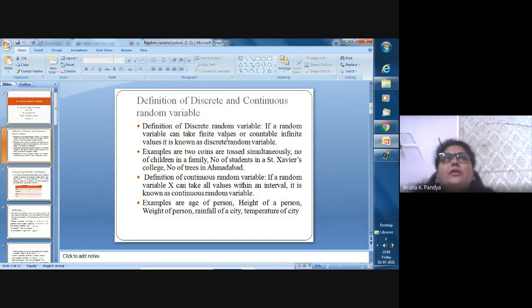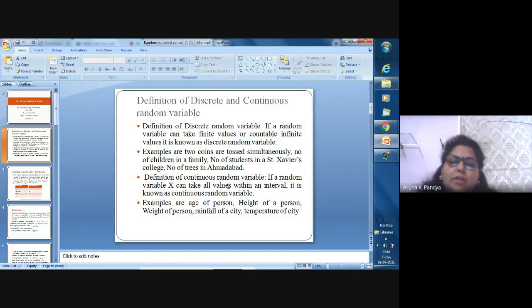Then the number of books in a bookshelf, right? So there are so many examples in real life situations where we apply the discrete random variable.